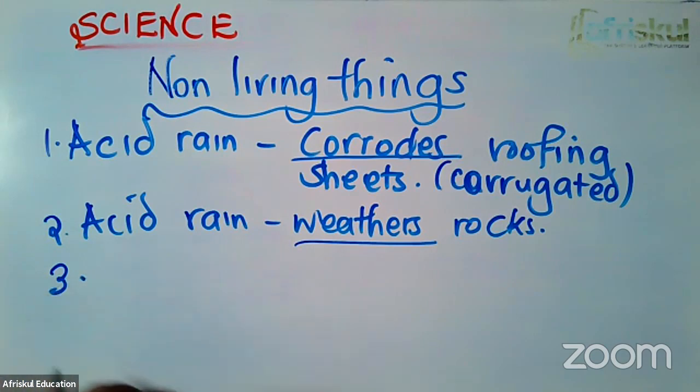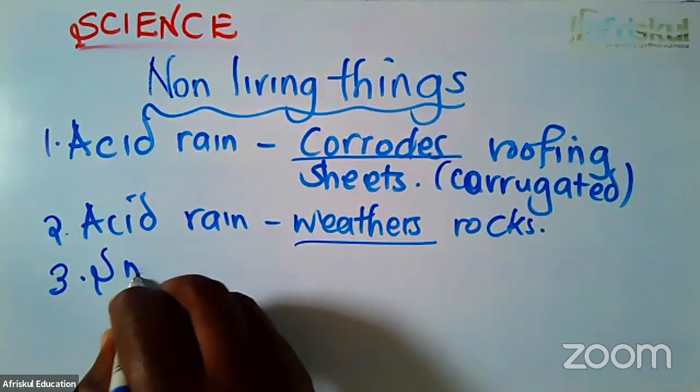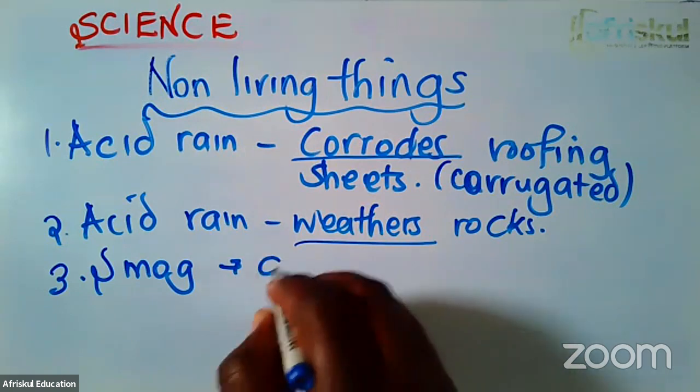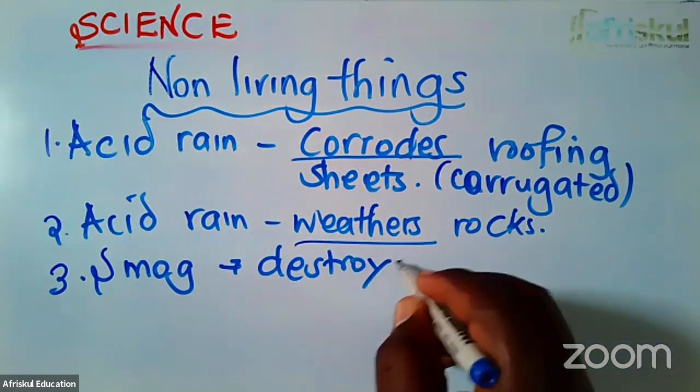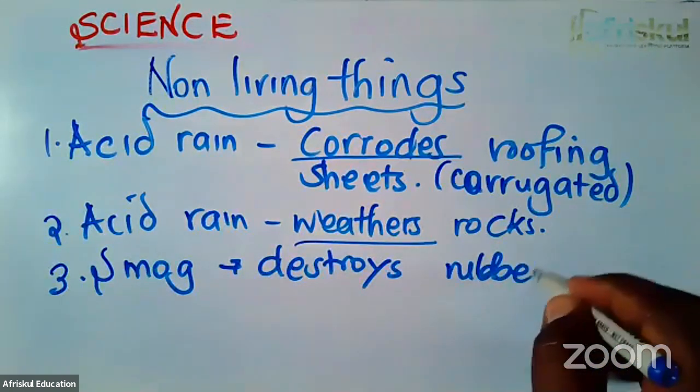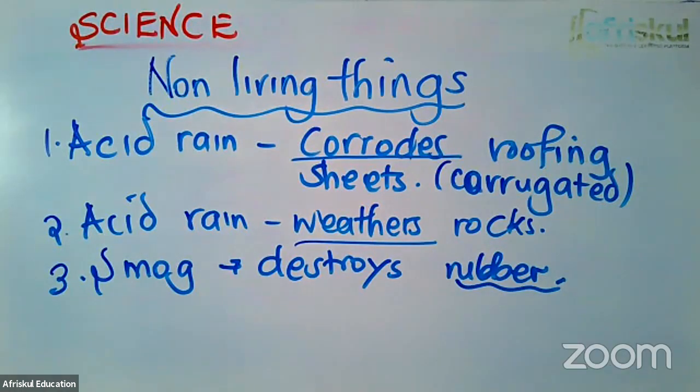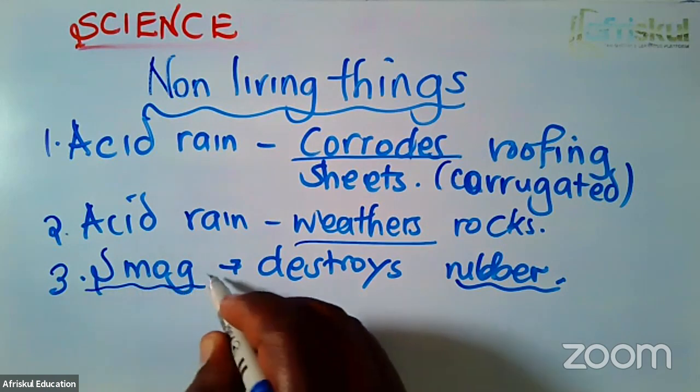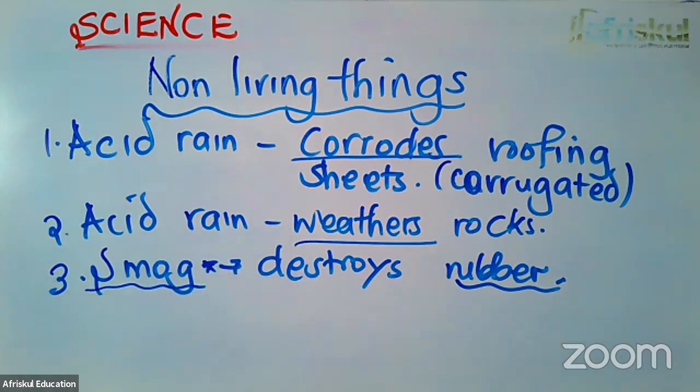Number 3 is that smoke or very thick smoke destroys rubber. It destroys rubber materials. For example, in the vehicles, as you close the vehicle doors, there's some rubber up there. You realize that most of the vehicles that are in areas where there is a lot of air pollution, the moisture that comes in there eats up that rubber. This is because of the smog. The smoke is that thick smoke.